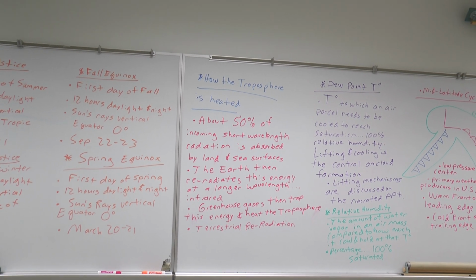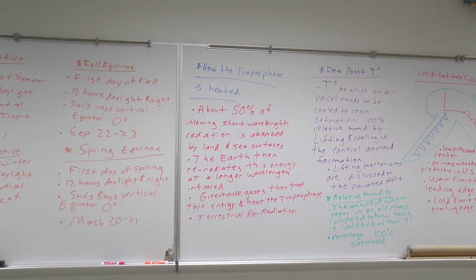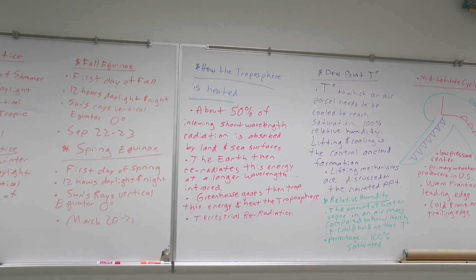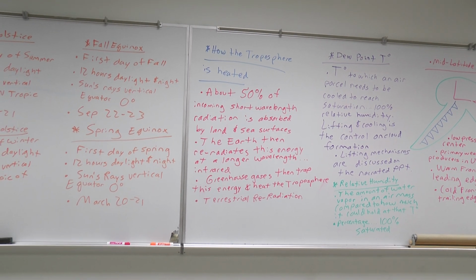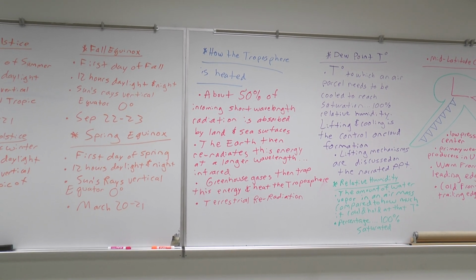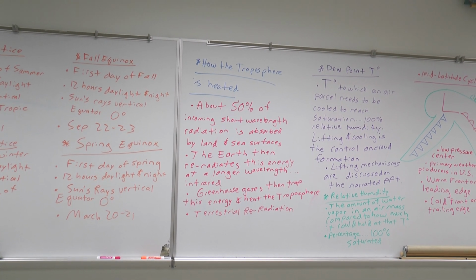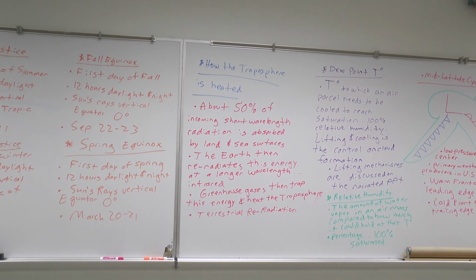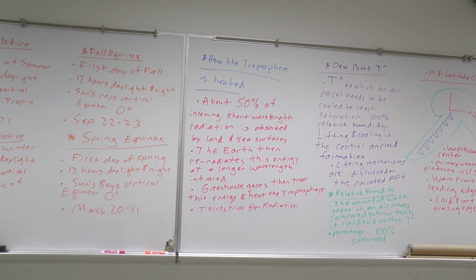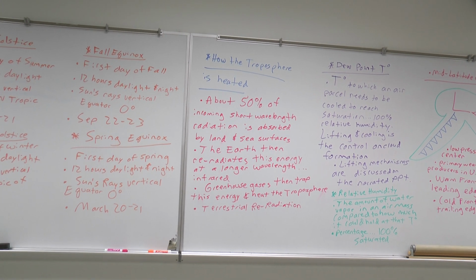Anyway, by the way, just so you know, why do we worry about methane levels? Levels of methane are a smaller percentage even than carbon dioxide. Here is why. Methane is anywhere from 6 to 24 times more powerful a greenhouse gas than carbon dioxide. So we have a phrase for this type of heating, or how the troposphere is heated, and that's the last bullet here. We call it terrestrial re-radiation. Terrestrial simply referring to the Earth.